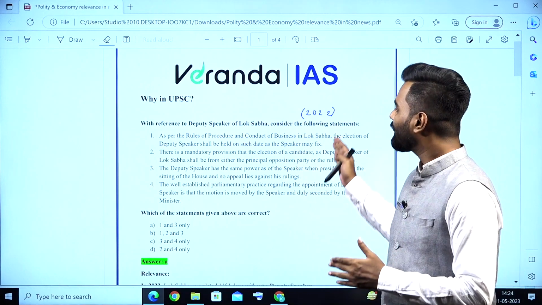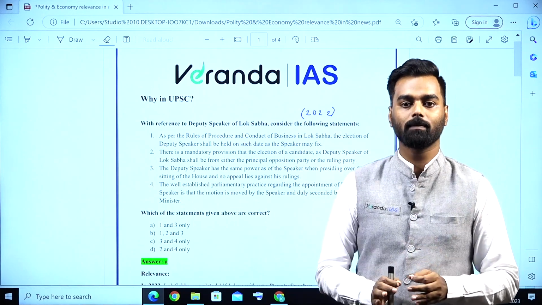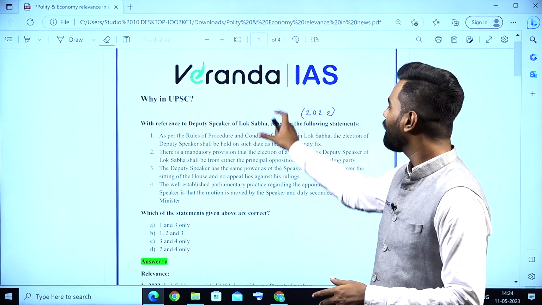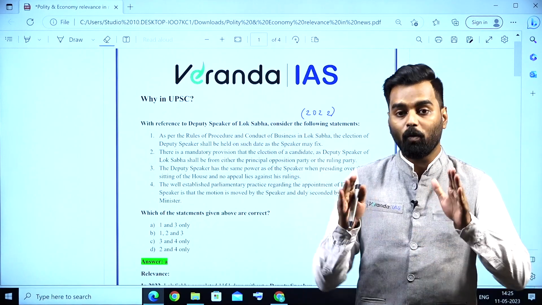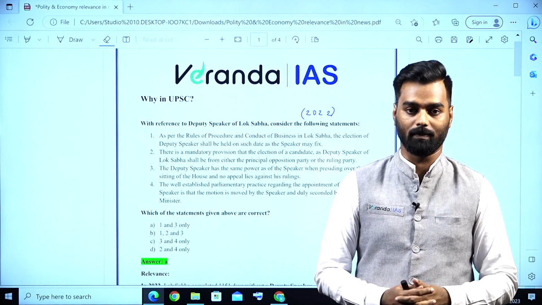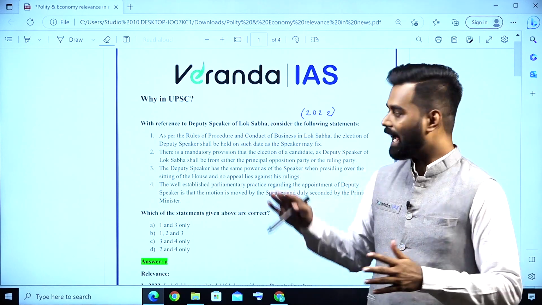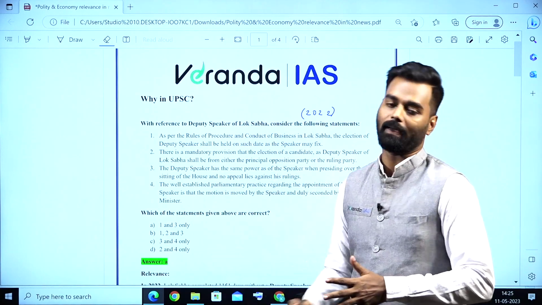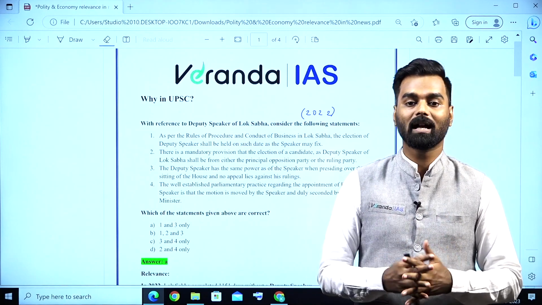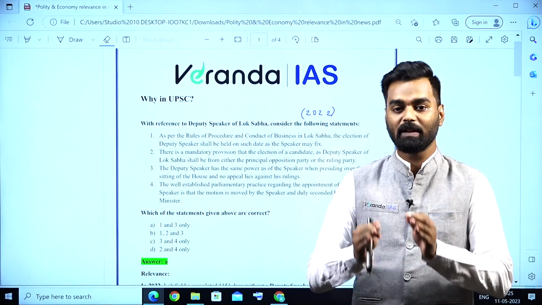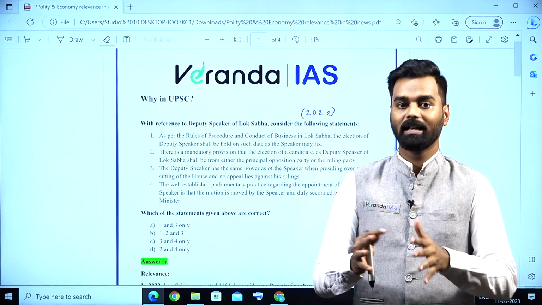So here you can see the question which was asked in Prelims 2022 based on the Deputy Speaker of Lok Sabha. Here you should understand why this question has been asked in the Prelims. Before seeing the relevance, the answer to this question is answer A. The relevance comes in because in 2022, Lok Sabha completed 1151 days without a deputy speaker.